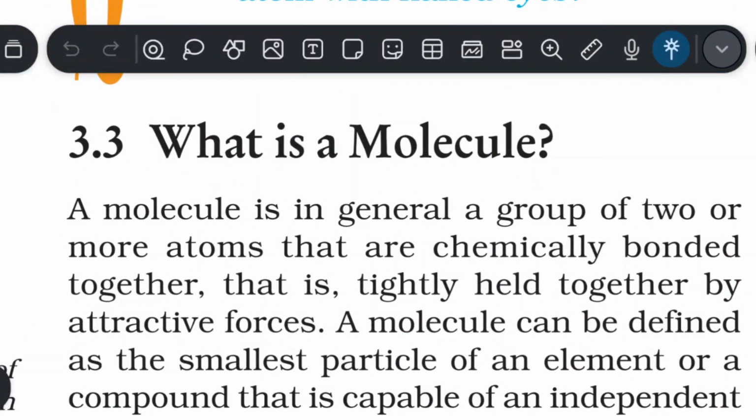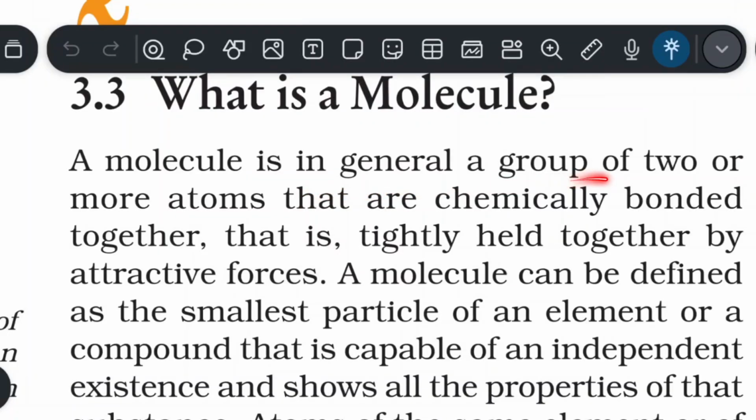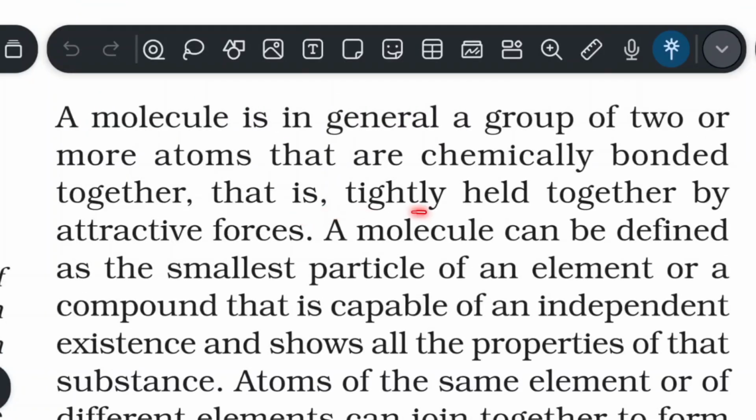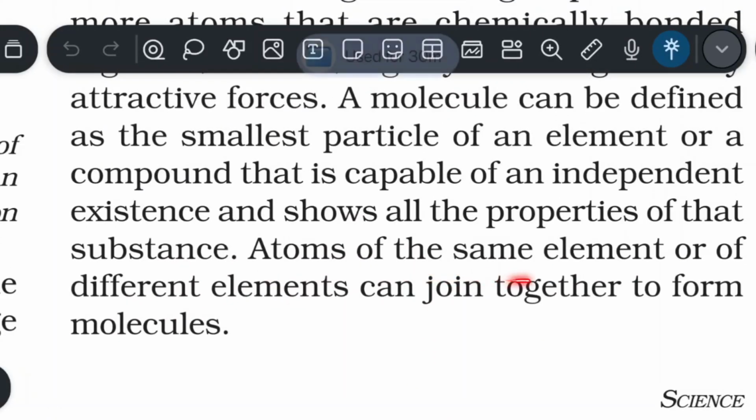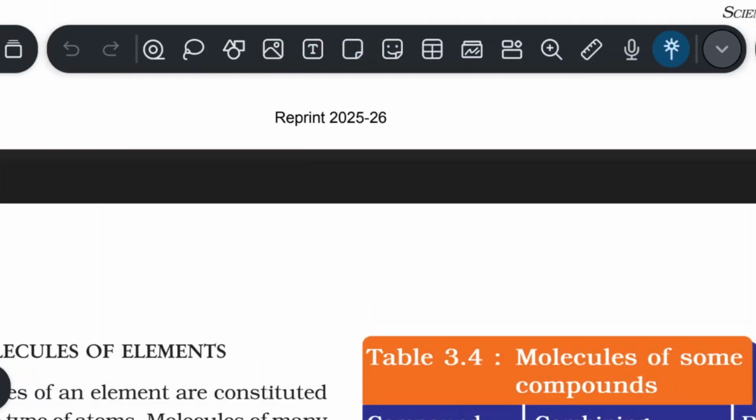What is a molecule? A molecule is in general a group of two or more atoms that are chemically bonded together, that is, tightly held together by attractive forces. A molecule can be defined as the smallest particle of an element or a compound that is capable of independent existence and shows all the properties of that substance. Atoms of the same element or of different elements can join together to form molecules.